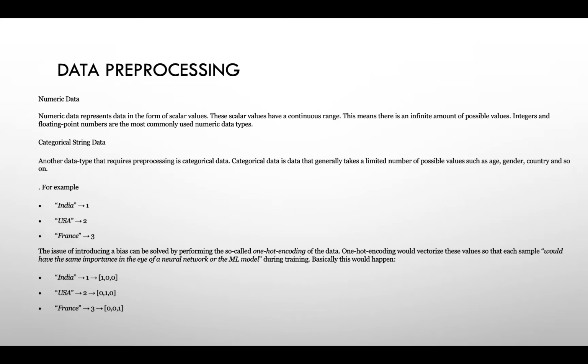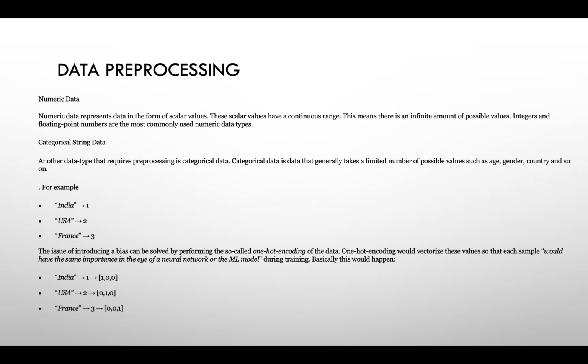Although numeric data can be fed directly into machine learning models, the data may require some pre-processing steps. For example, if the ranges of input features are very different, the different feature ranges will cause problems during the training. To prevent this problem, we must scale and standardize the ranges of these features. For this, we can use several different feature scaling methods. We'll make another video for these feature scaling methods.